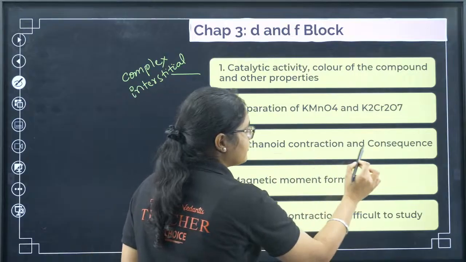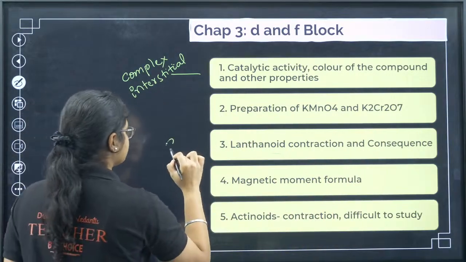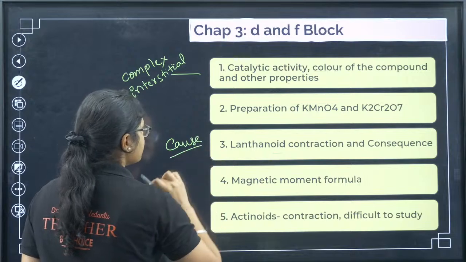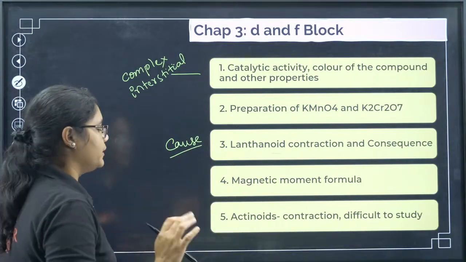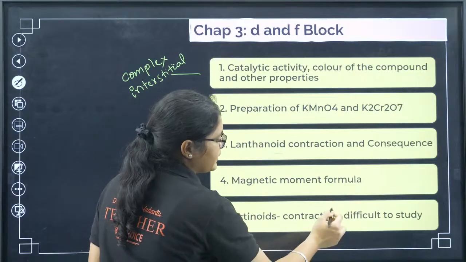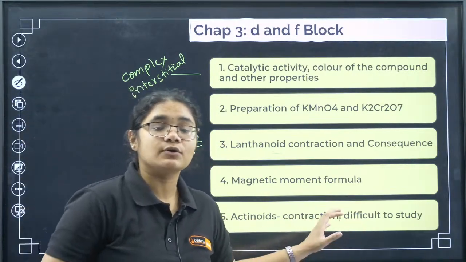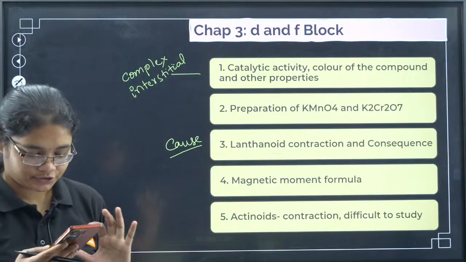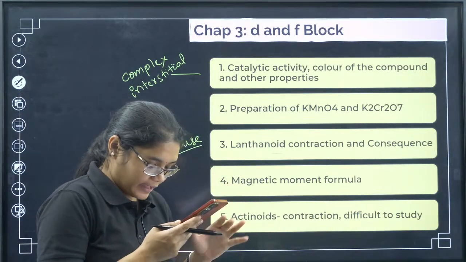Then what is lanthanide contraction, its consequences and the cause of lanthanide contraction. Next we have the magnetic moment, how to calculate it, the formula and all you should know. Then actinoids, what is actinide contraction and why it is difficult to study actinoids. That is also an important 3-marker question. You can take a screenshot of these topics and revise.